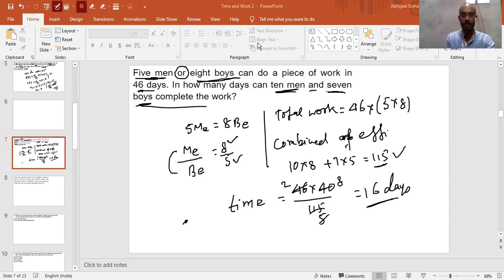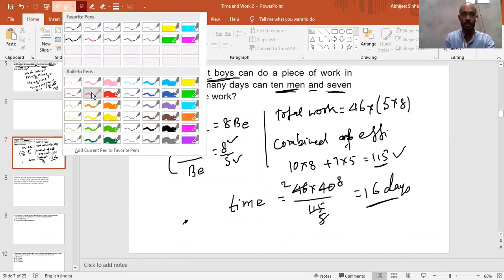Sir, 1 second, please. Okay. So what we are doing here, just try to understand. It is mentioned there are 5 men and there are 8 boys as well. Some more comments.